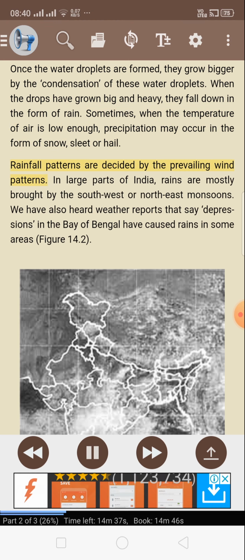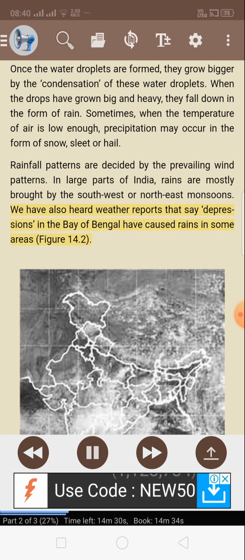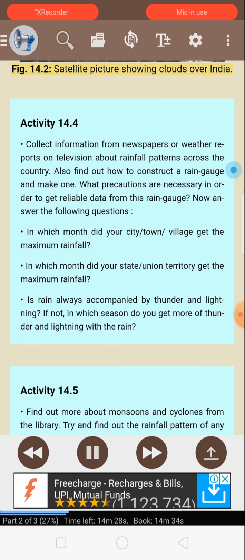Rainfall patterns are decided by the prevailing wind patterns. In large parts of India, rains are mostly brought by the southwest or northeast monsoons. We have also heard weather reports that say depressions in the Bay of Bengal have caused rains in some areas. Figure 14.2, satellite picture showing clouds over India.